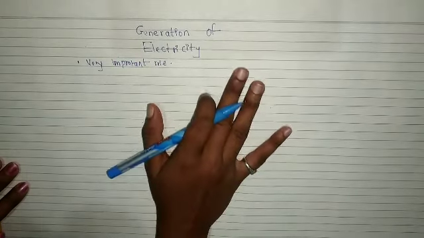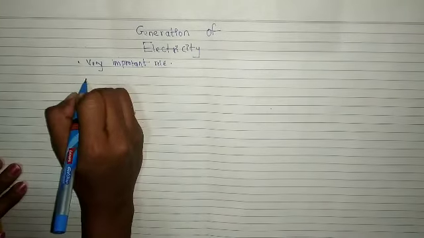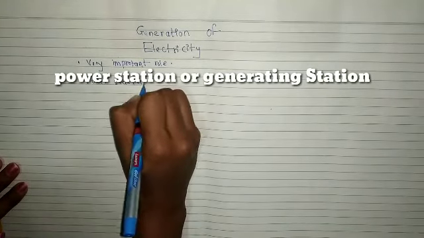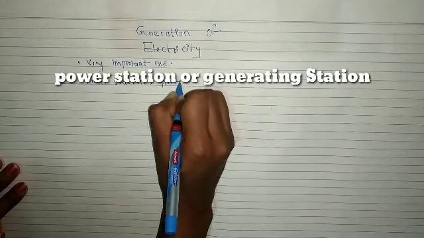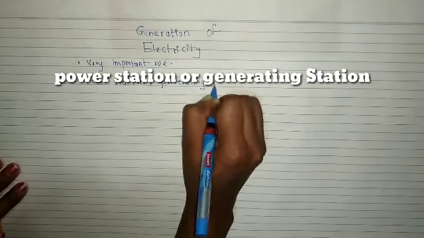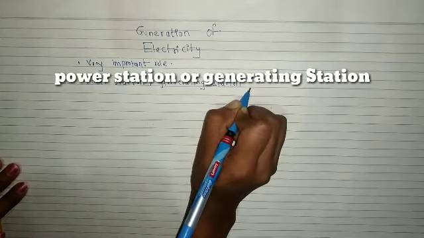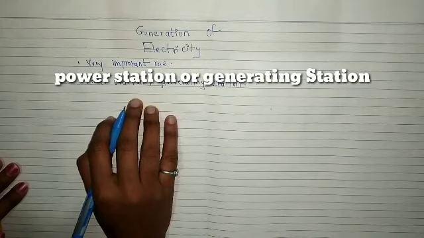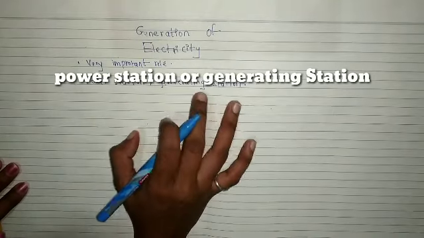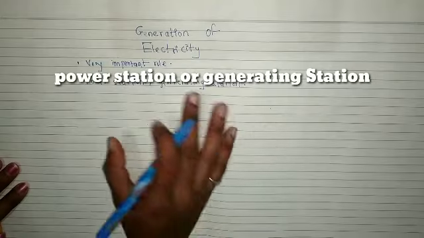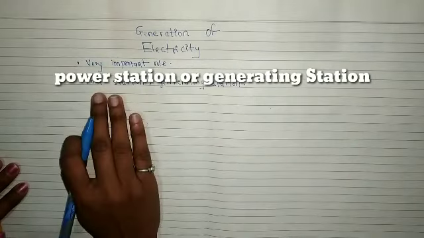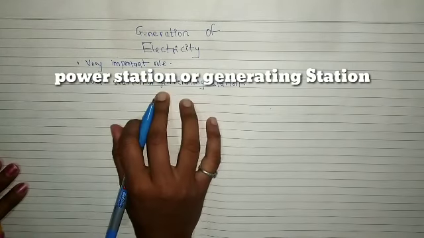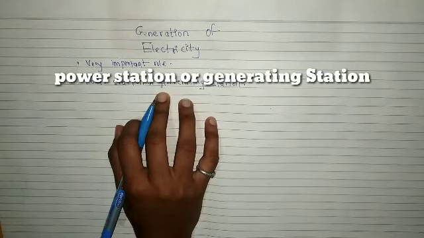So for electricity, there are stations, like a power station or generating station. Which stations? Power station, generating station. We have heard about the railway station. Similarly, this is a power station, or it is also called a generating station, right?